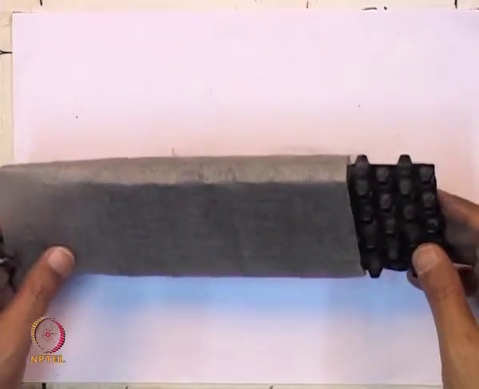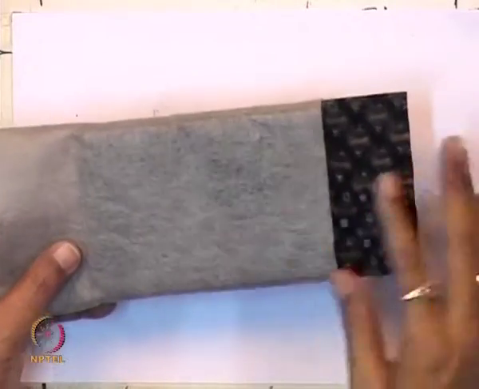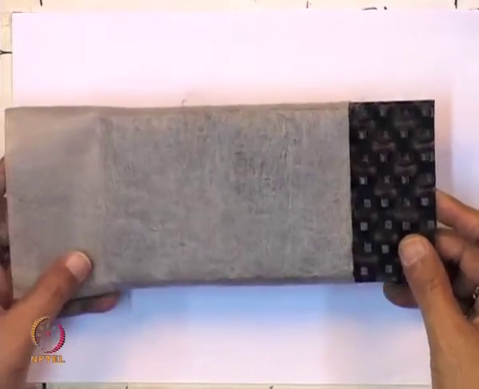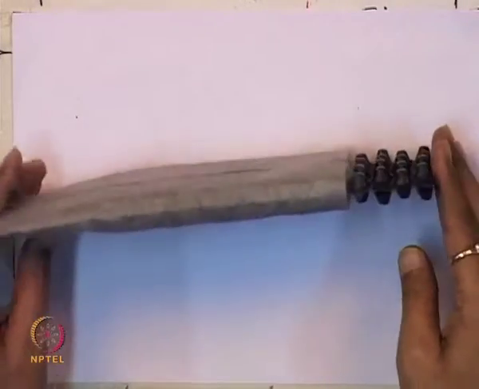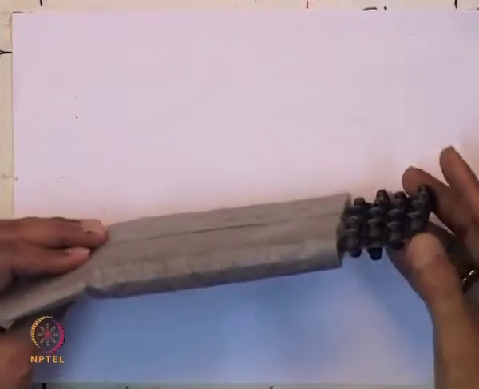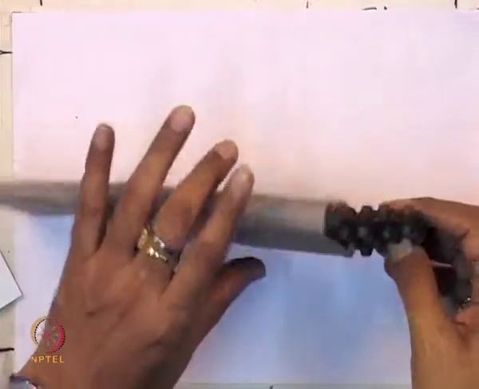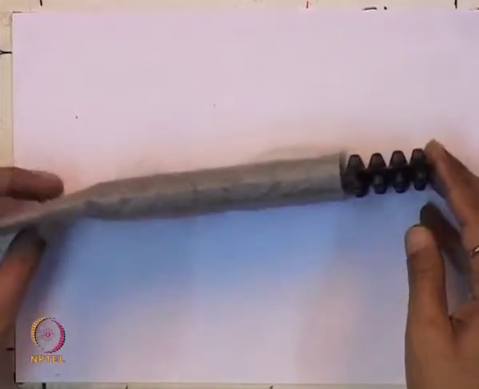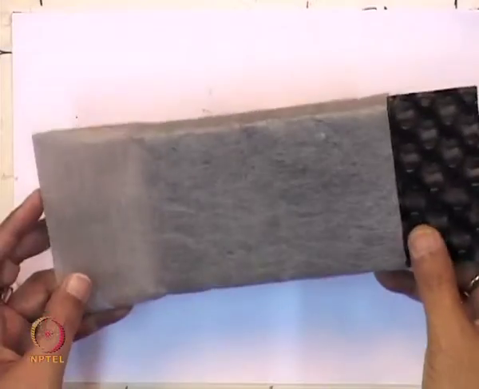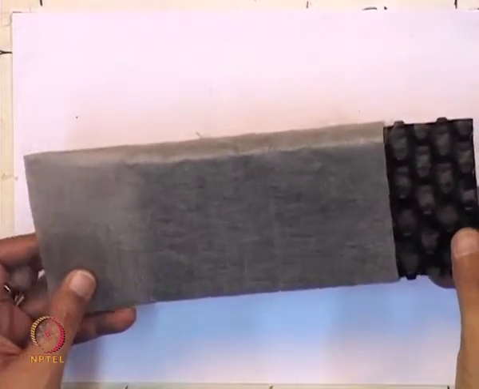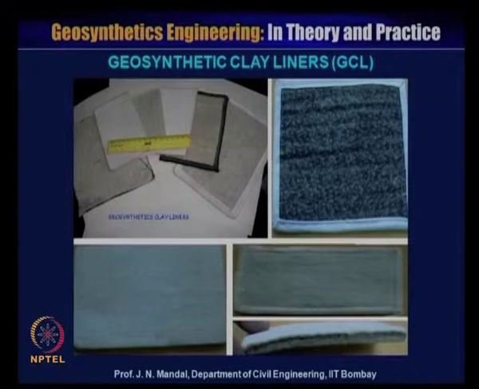You do not need to excavate and fill up with good quality aggregate, or use a woven or non-woven geotextile material. You can simply dig it, you can see the width of this material is very small, and it is laminated with the spun bonded non-woven geotextile material. You can place it along both sides of the road, and this will act as a very good drainage. So this is called the geospacer or the geostrip.